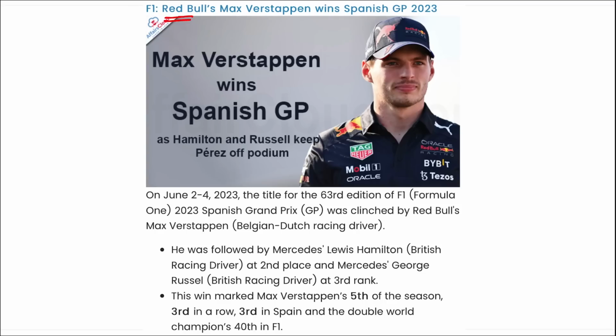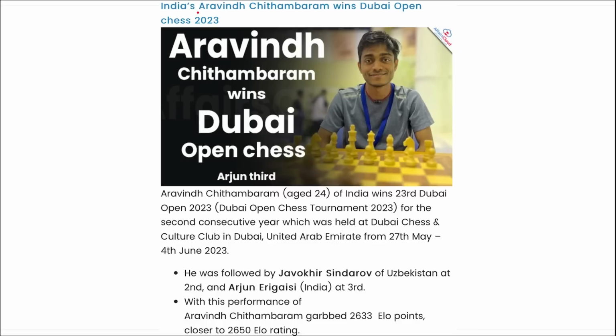Then Red Bull driver Max Verstappen has won the Spanish Grand Prix 2023. Then India's Arvind Chitambram has won the Dubai Open Chess 2023 for the second time. And Arvind Chitambram is just 24 years of age.